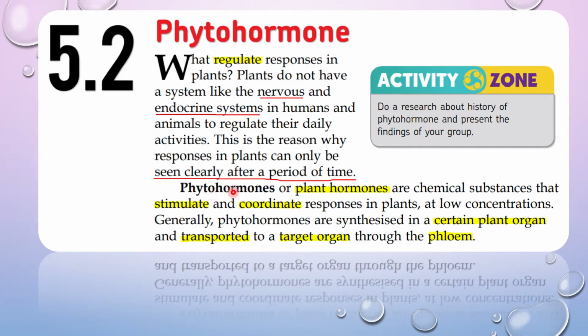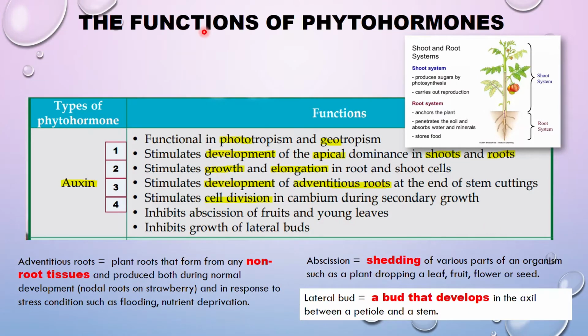So phytohormones is the term for plant hormones, which are chemical substances that stimulate and coordinate responses in plants at low concentrations. They are synthesized at a certain plant organ, then transported to a target organ, and it is through this transport structure known as the phloem, the one that transports organic substances. Okay, so here are the functions of phytohormones, we will be looking at the types.